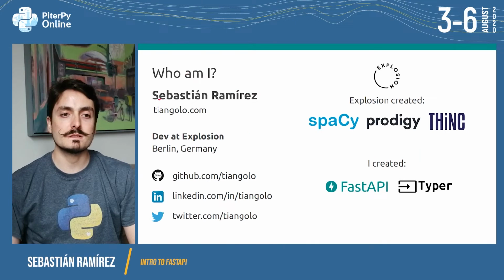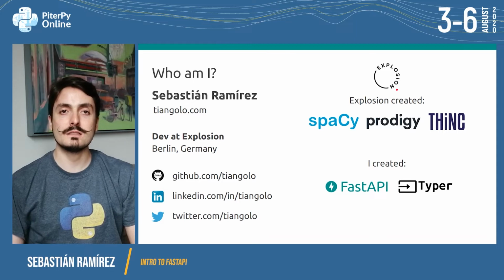First, who am I? I'm Sebastián Ramirez. I'm a software developer at Explosion in Berlin, Germany. I'm actually from Colombia, that's why the accent. And you can find me on GitHub, LinkedIn, and Twitter. I'm currently working for Explosion.